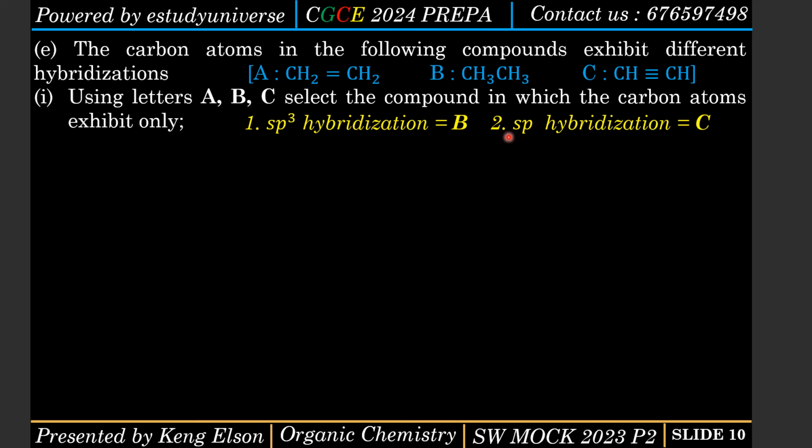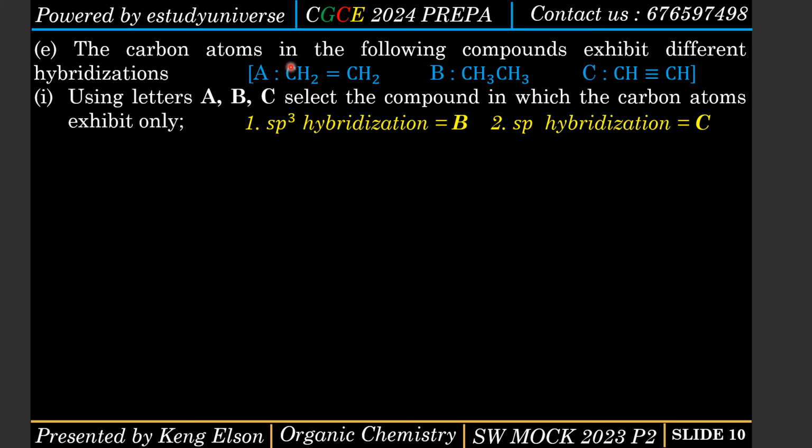Let's go to sp2 hybridization. sp2 means you have double bonds, so normally it's compound A for sp2, but since the question is having sp, it is now triple bonds all through, so we have this. The carbon here is bonded to this carbon by a triple bond, so the two carbon atoms exhibit sp hybridization. Now this carbon is bonded to this carbon by a single bond, so the two carbons exhibit sp3 hybridization.